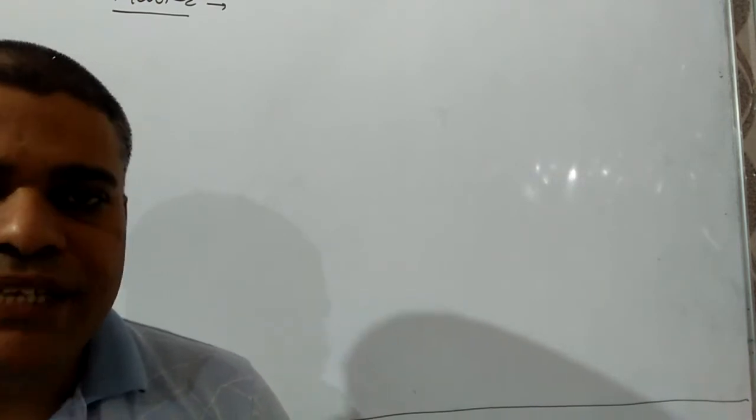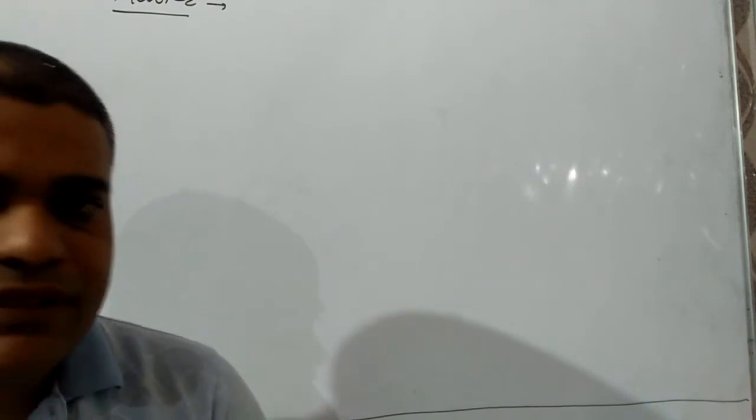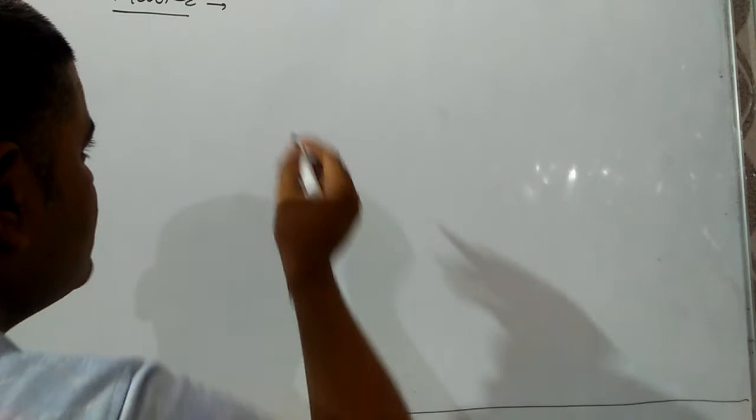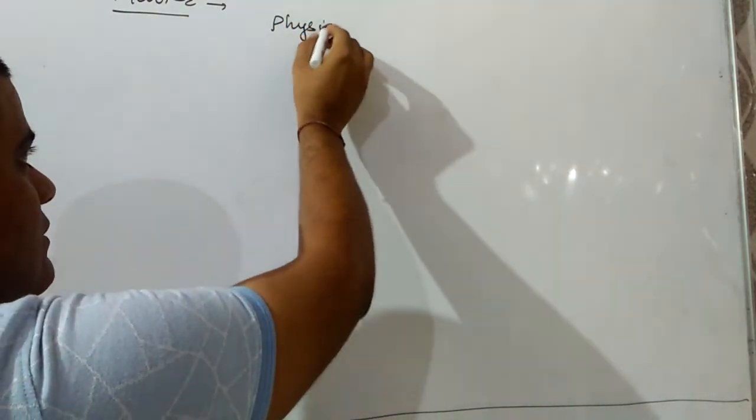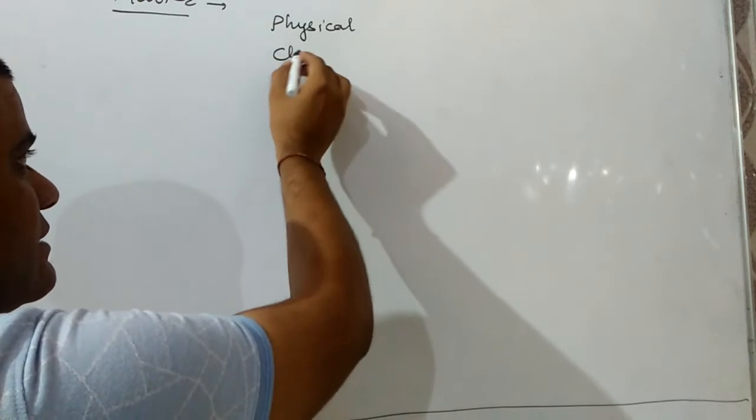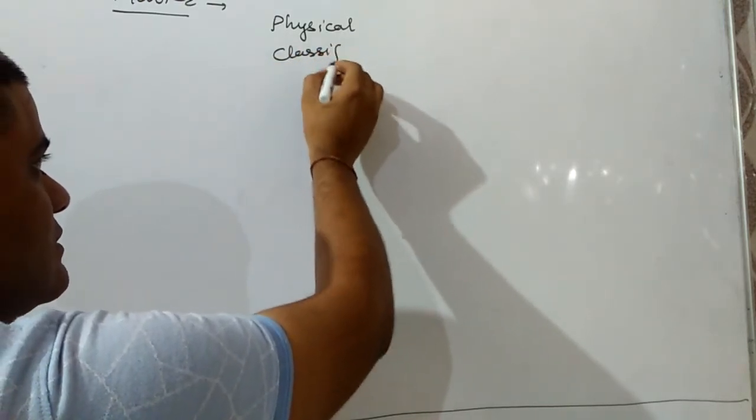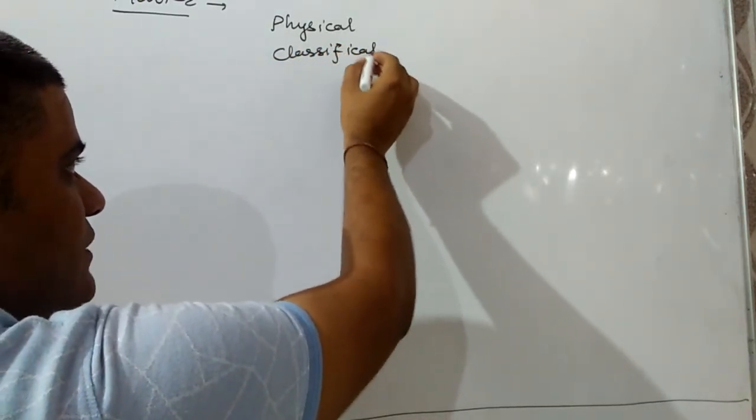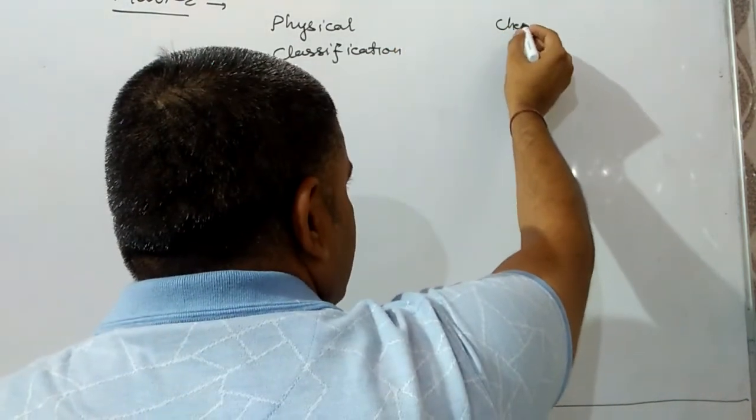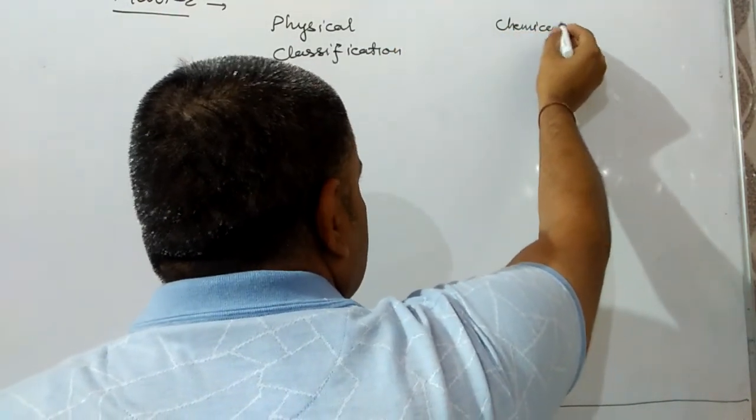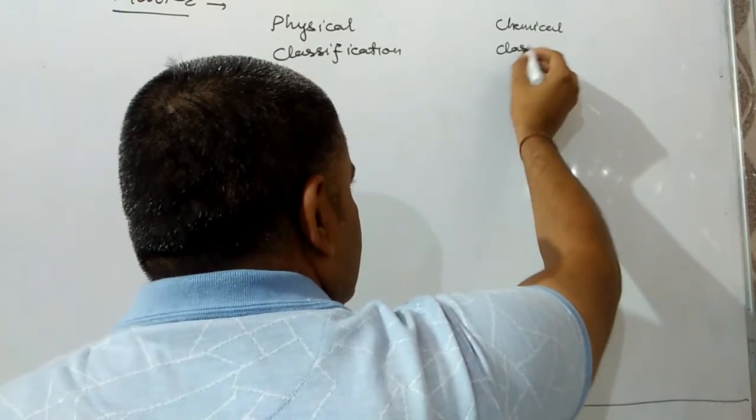And the matter can be classified on two bases. We have discussed in the first chapter. The first one is physical classification. And in this chapter we will discuss about the physical classification only. And the second can be chemical classification.